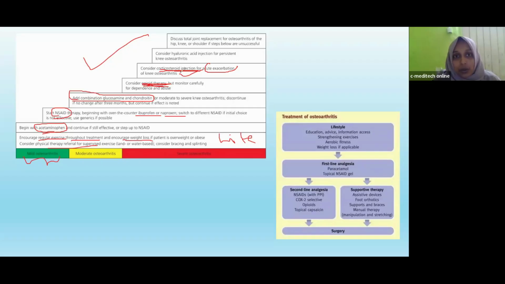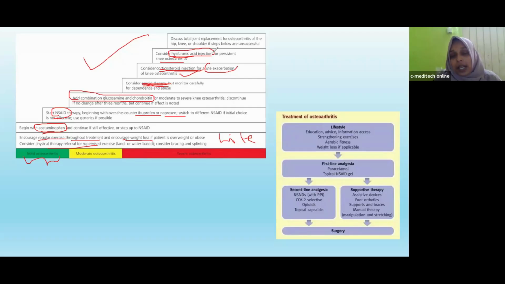That is corticosteroid injection. The next one is hyaluronic acid injection. Hyaluronic acid injection is considered in case of persistent knee osteoarthritis. If there is persistent pain in knee osteoarthritis, we can consider hyaluronic acid injection.